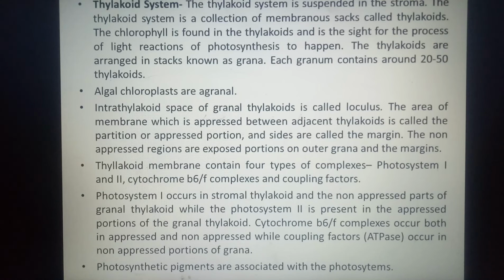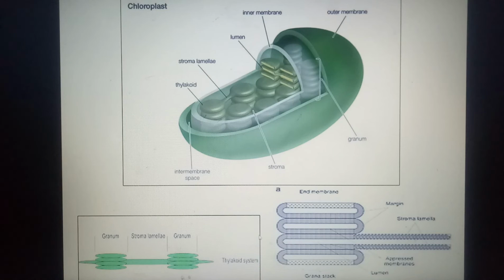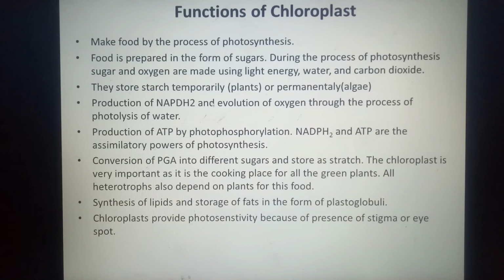And the photosynthetic pigments are also associated with the photosystems, that we know, because photosynthetic pigments are the only ones which capture the sunlight and they are the part of photosystems. So this is how the structural components of chloroplast are arranged within the organelle. Now we'll discuss the functions of chloroplast.